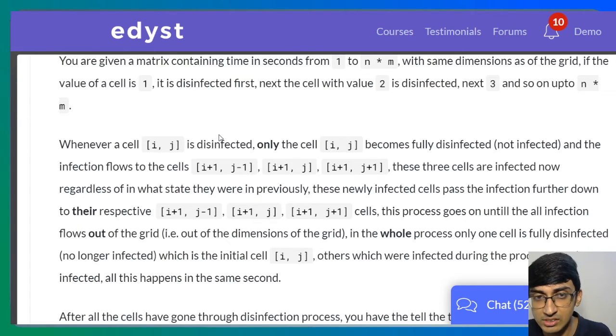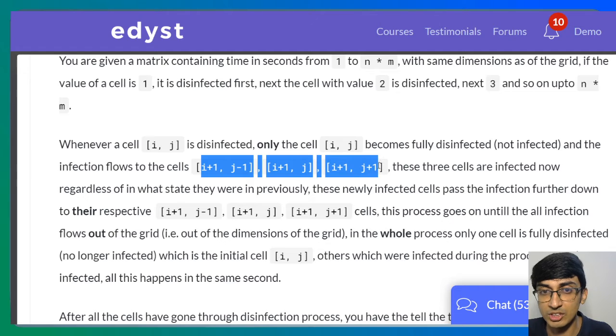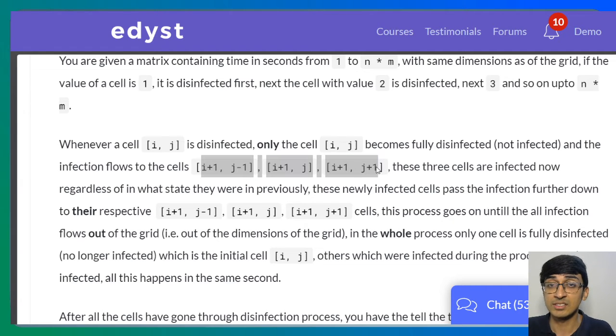Now, which neighboring cells? As you can see, it says the infection flows into the cells (i+1, j-1), (i+1, j), and (i+1, j+1). That is, all of them are in the next row, but it's the next row previous column, j minus 1, next row current column, that's j, and next row next column, that's j plus 1. Now, even though they may have been disinfected earlier, right?